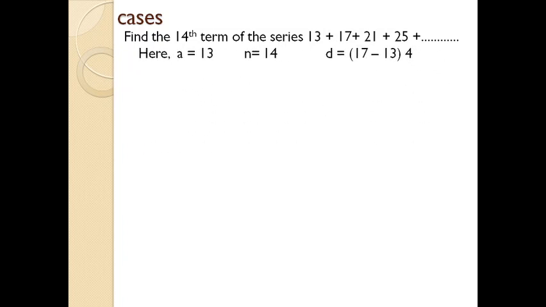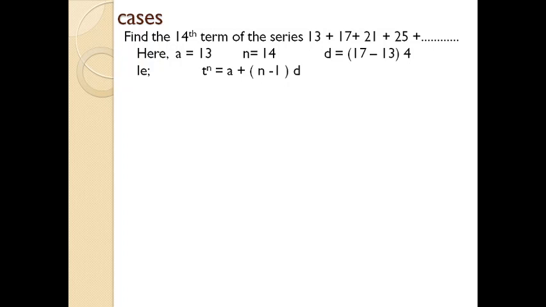By applying the arithmetic progression equation, we will get the answer. Before going into the equation, you need to identify the values of the variables. Here a represents the beginning of the series, and n represents the nth term asked in the question. d is the difference.